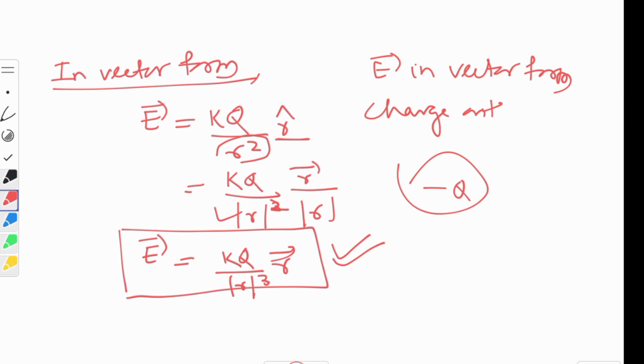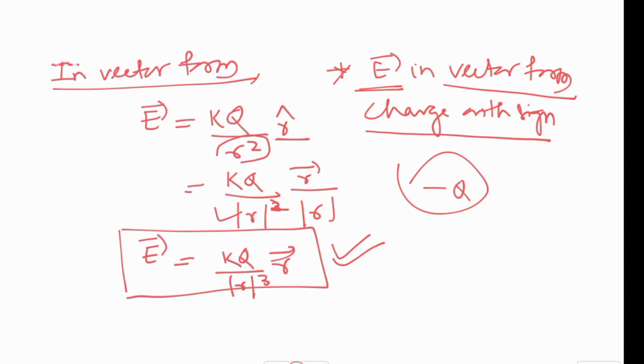Remember this. You have to put charge with sign, whether it is positive or negative. Otherwise, no need. Is it clear children? Make all those things a simple note.